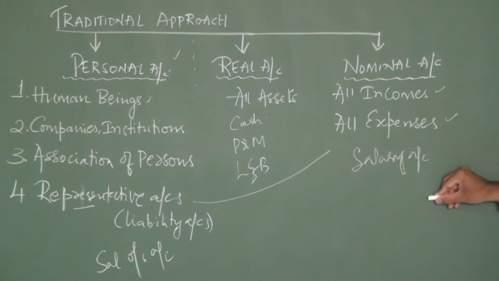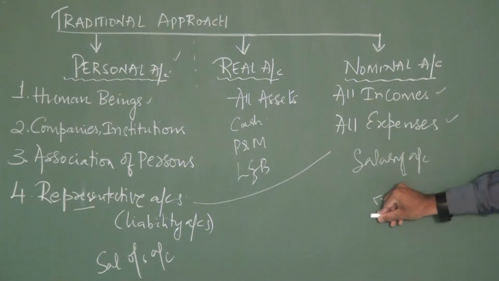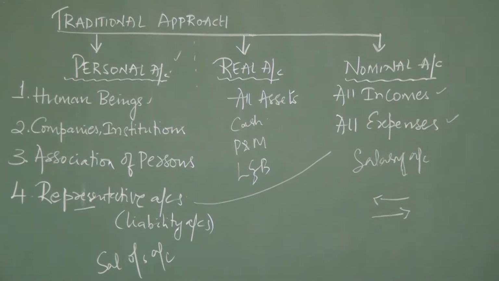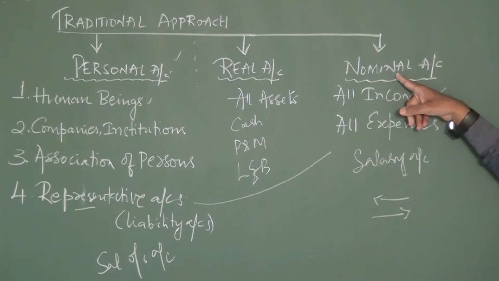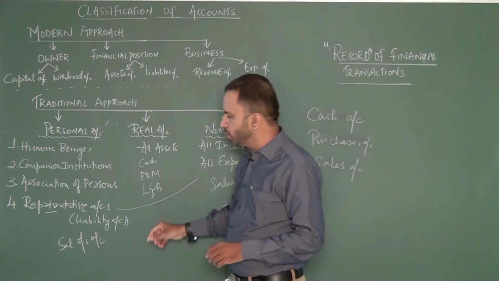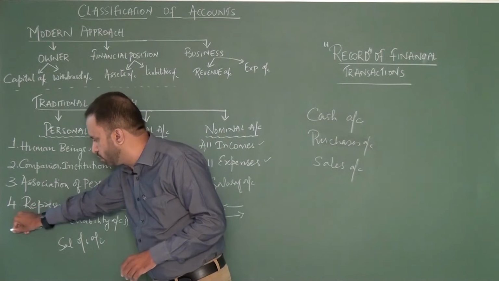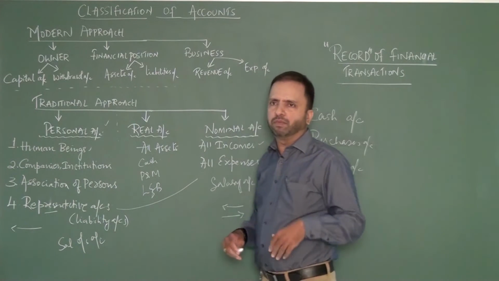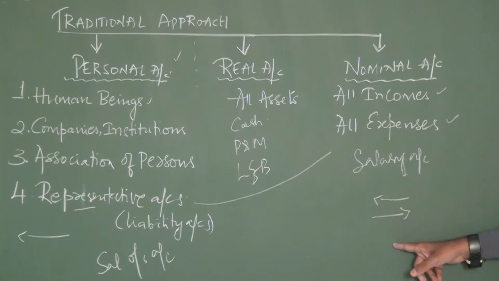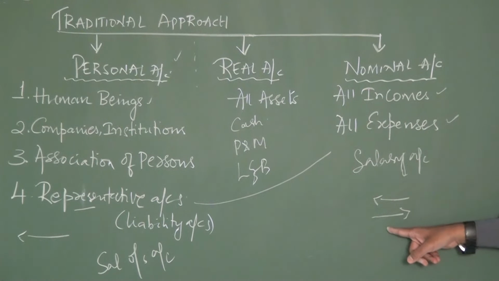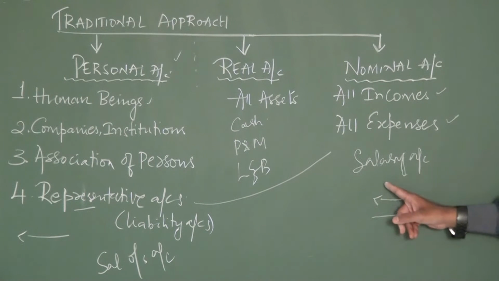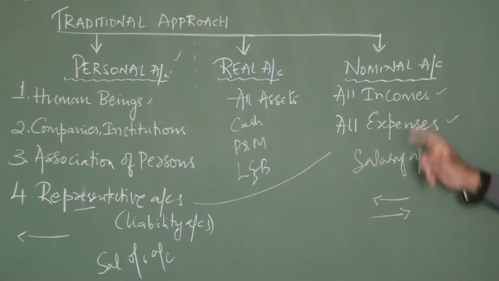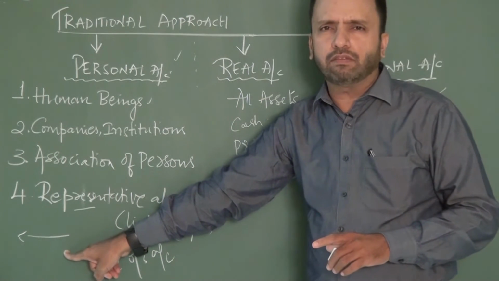Now, expense is when the employee has put in his service, and the organization has paid the money to him as salary. So the benefit has passed in simultaneous, opposite directions, which means this is an expense. The moment it is an expense, salary becomes nominal. Now, salary outstanding means the employee has put in the service, but the organization has not yet made the payment. If you look at the arrow marks here, you have two arrow marks going in opposite directions, which means I have received the benefit, I have given the benefit, an exchange has taken place. This is an expense, and expense comes under nominal. Whereas here the exchange has not yet taken place, so it becomes personal.